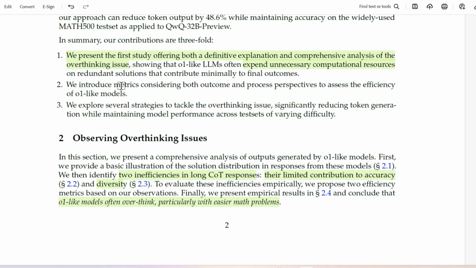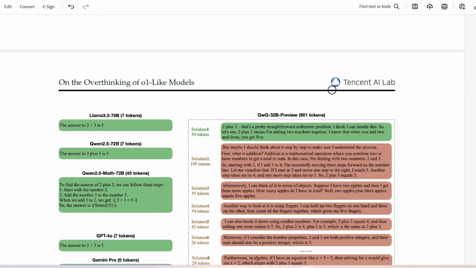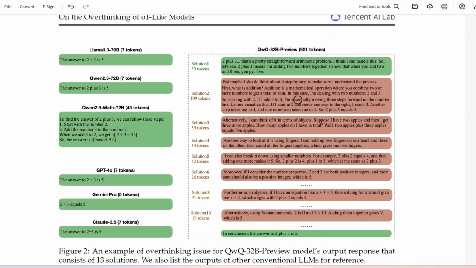Now they've introduced metrics considering both the outcome and process perspective to assess the efficiency of the O1-like models, and they explore several strategies to tackle the overthinking issue, significantly reducing tokens generated while maintaining model performance. Now, if we look at this example, this is the overthinking issue.